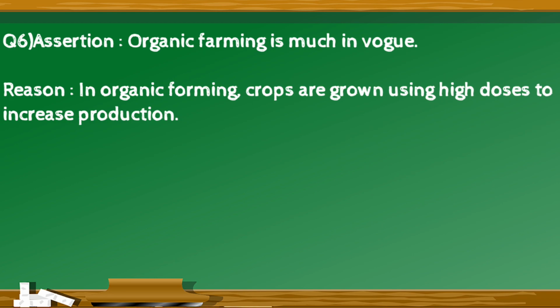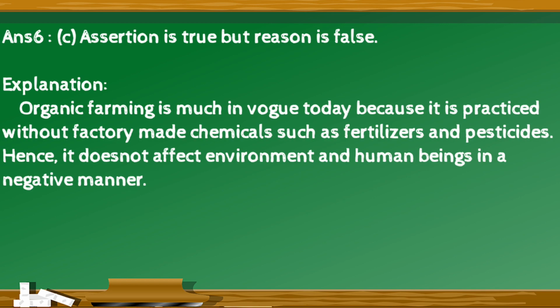Assertion. Organic farming is much in vogue. Reason. In organic farming, crops are grown using high doses to increase production. The right option is C. Assertion is true but reason is false. Explanation for this is organic farming is much in vogue today because it is practiced without factory made chemicals such as fertilizers and pesticides. Hence, it does not affect environment and human beings in a negative manner.